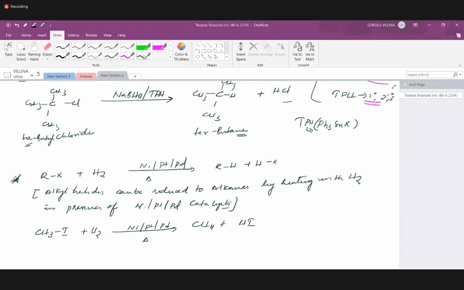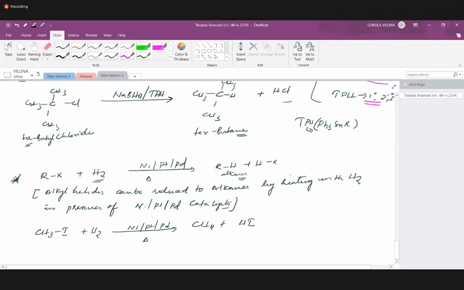So please make note of these reduction of alkyl halides also. Here we are not using any of the specific reagent that we have used for nascent hydrogen production. Directly we are using molecular hydrogen and heating in either nickel or platinum or palladium. Any one of these catalysts can be utilized, so that we end up having an alkane, and the halide will be removed as hydrogen halide.